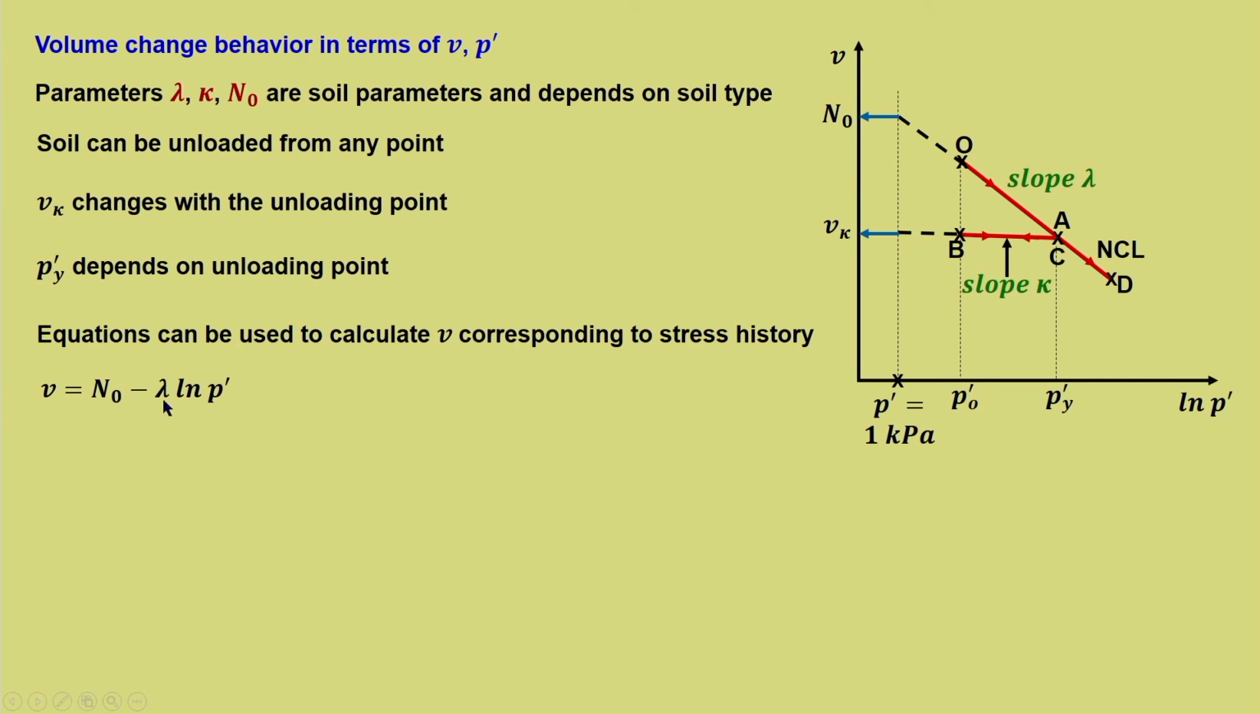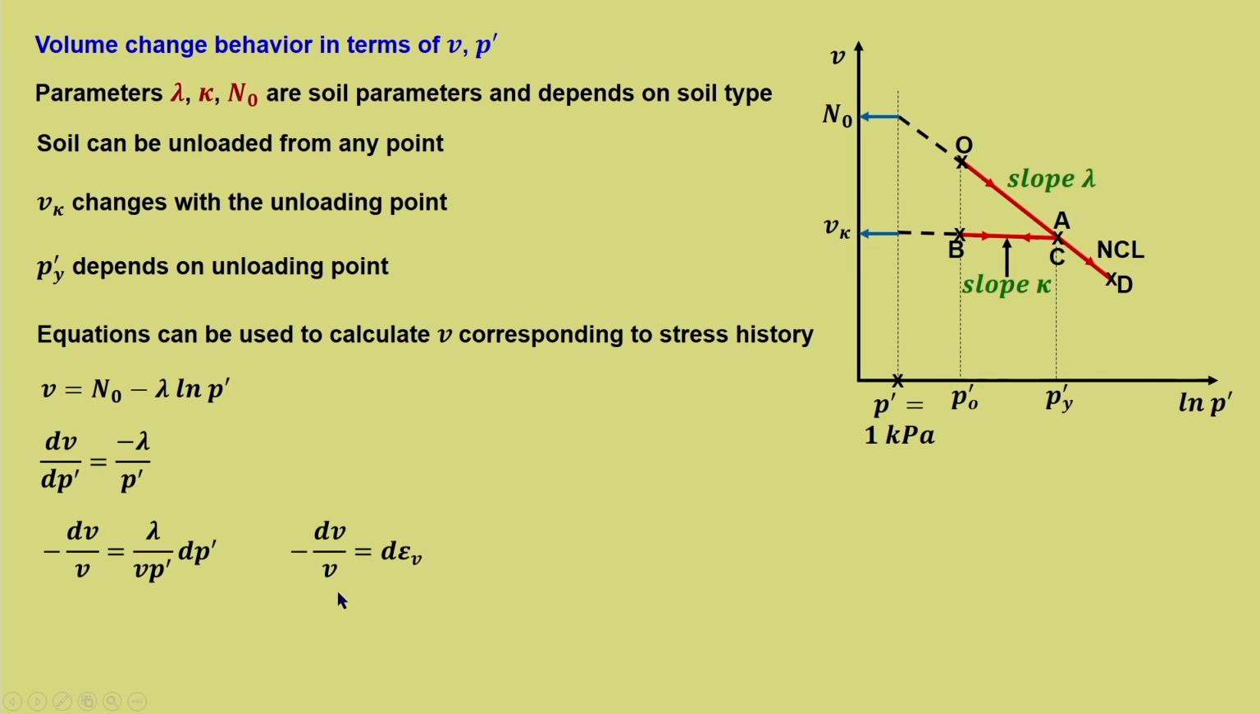V is equal to N naught minus lambda ln P dash, whatever we have written earlier. If you differentiate this with respect to P dash, we will get dV by dP dash is equal to minus lambda by P dash. If you differentiate ln P dash, it is 1 by P dash. Now, if you write minus dV by V, what is minus dV by V? This is nothing but volumetric strain, which is equal to lambda upon V P dash dP dash. So you are just dividing by V here and bringing dP dash to this side.